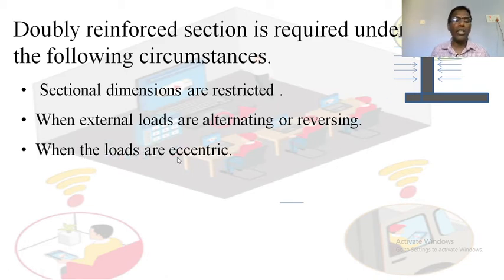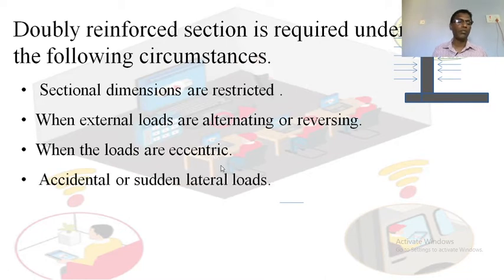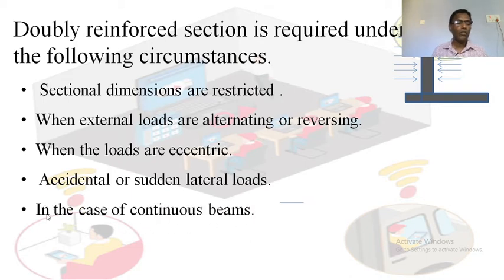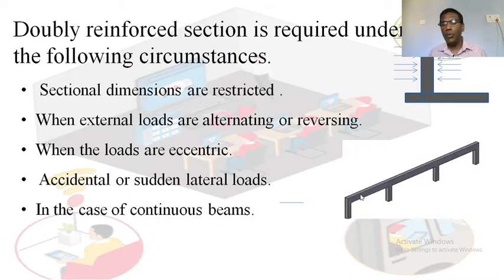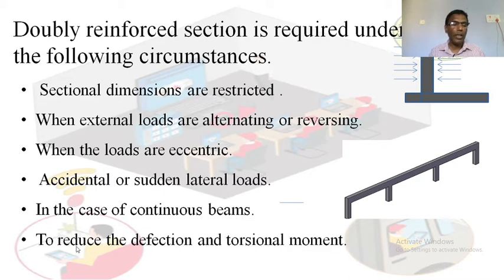When the loads are eccentric, that is line of action of load does not pass through the center of gravity of the section. When there is accidental or sudden loads. In case of a continuous beam, at the center of the span the moment is sagging, and at the support you have hogging type of moment. There are two different types of moments. In order to take care of those moments, you have to provide doubly reinforced sections to reduce the deflection and torsional moment.